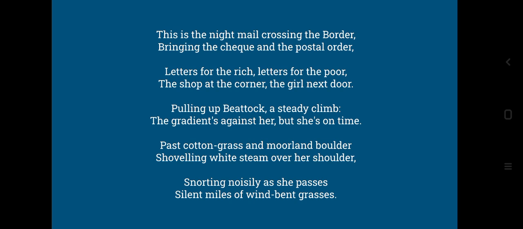Then, pulling up Beattock, a steady climb, the gradients against her, but she's on time. Pulling up Beattock. Beattock is a village in Scotland. It's a proper noun. A steady climb, steady is slow and continuous. So now she was moving up towards the village, that is Beattock, in a very steady climb. That is, she was on the slope and she was moving against that slope. The gradients against her, the slope against her. So she was moving against that slope to reach Beattock, which is a village in Scotland. But she is on time.